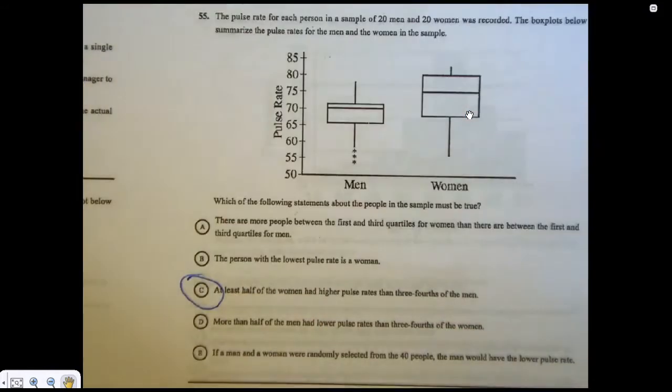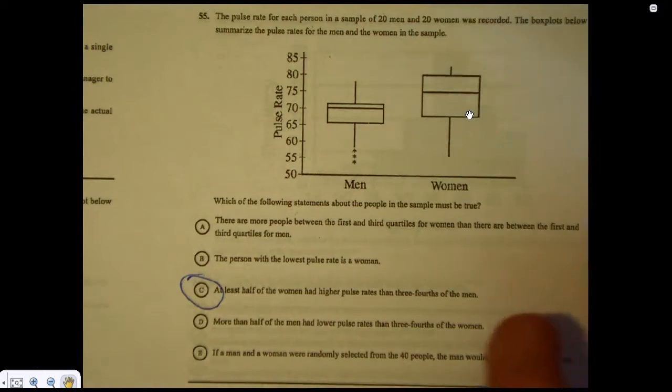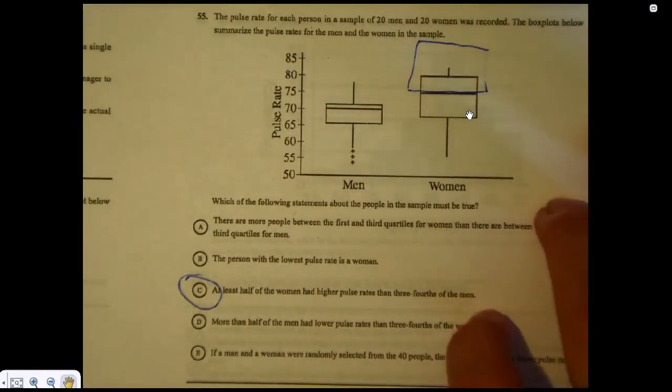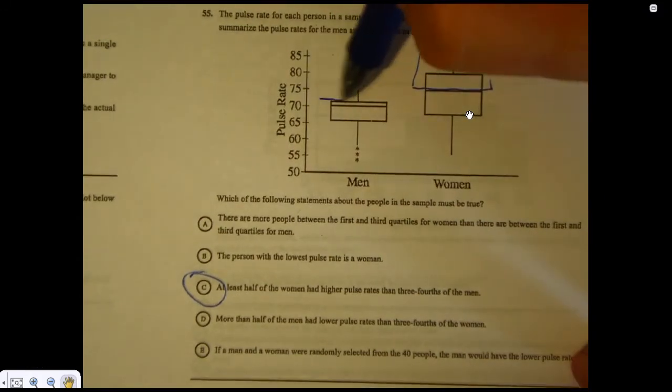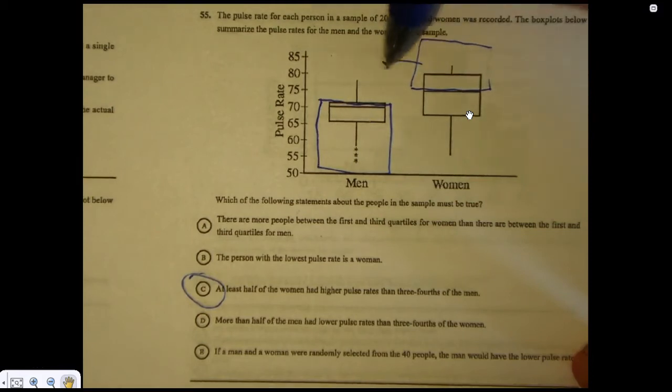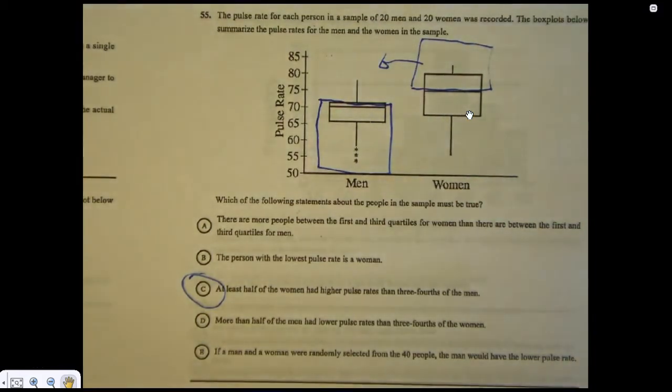At least half of the women had higher pulse rates than at least 3/4 of the men. Okay. Well, the 50% of women with the highest pulse rates are there, and then 3/4 of the men are down there. So yeah, all these are higher than all of those. So let's see.